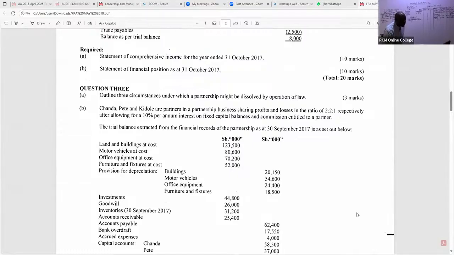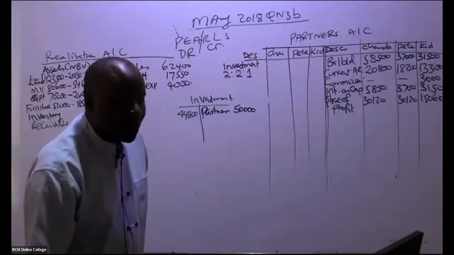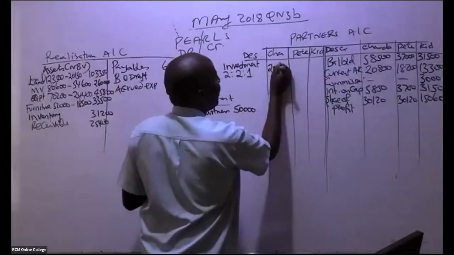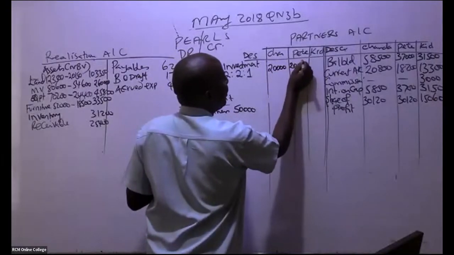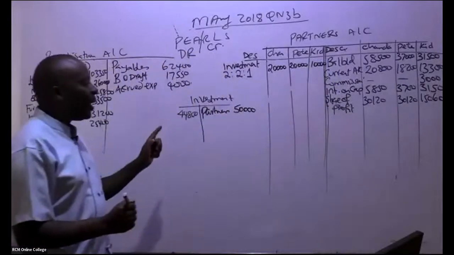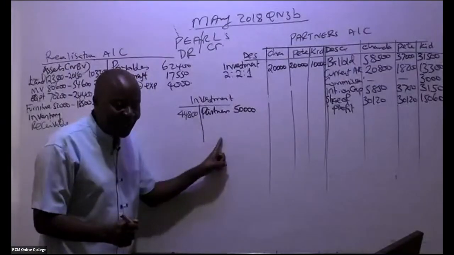2:2:1. So in this case, could you kindly apportion this 2:2:1? This gives us 20,000, 20,000, 10,000 like that. But now remember, these partners made a profit in the process.